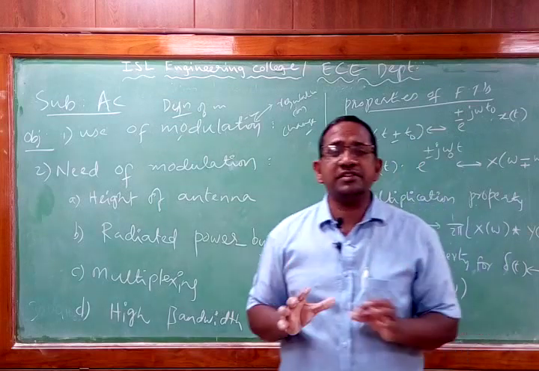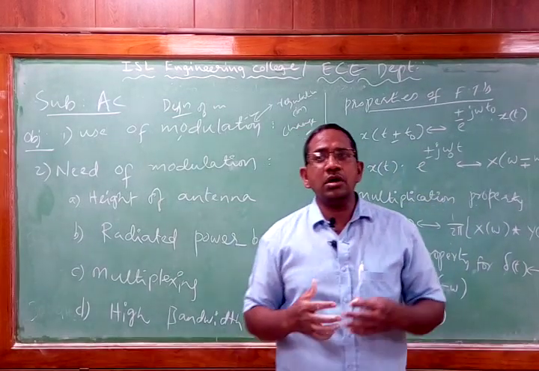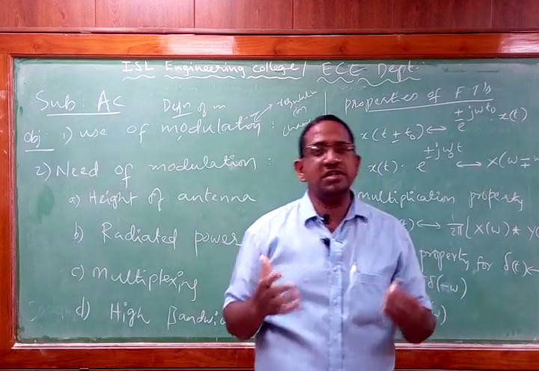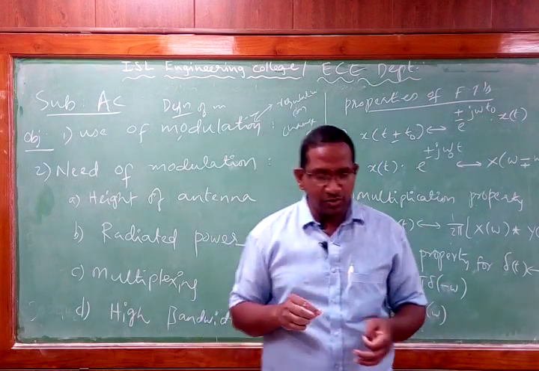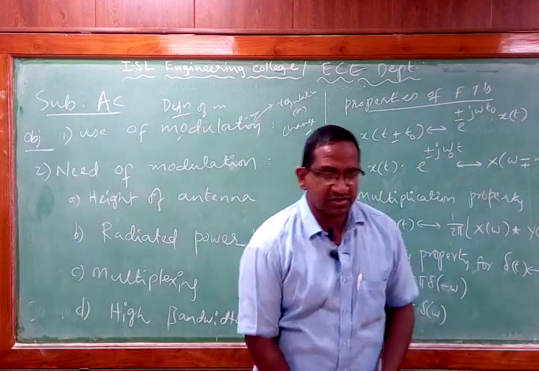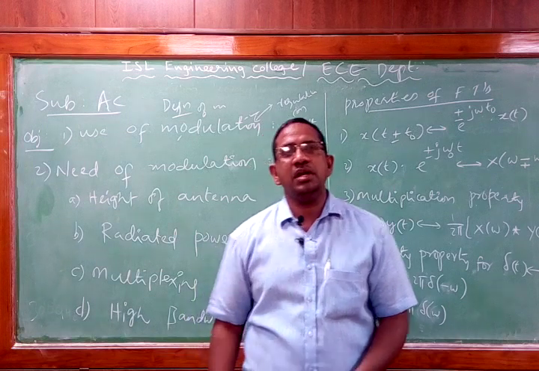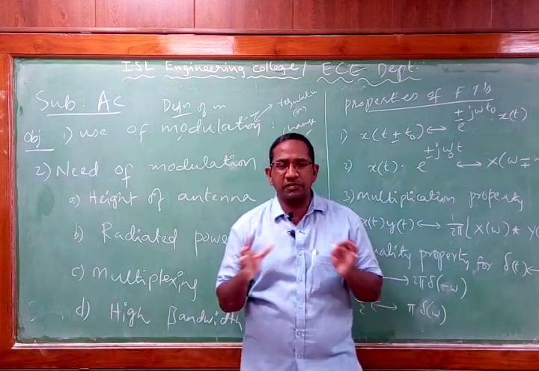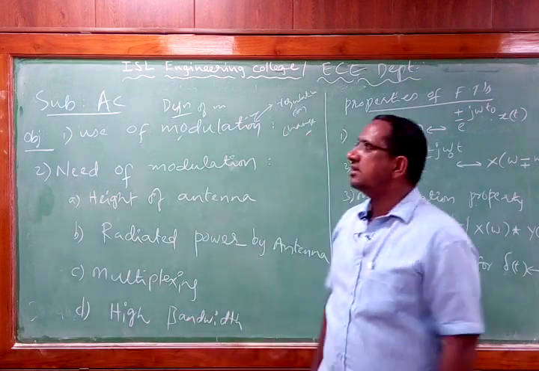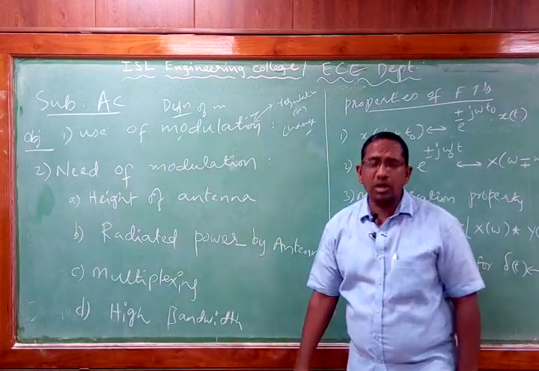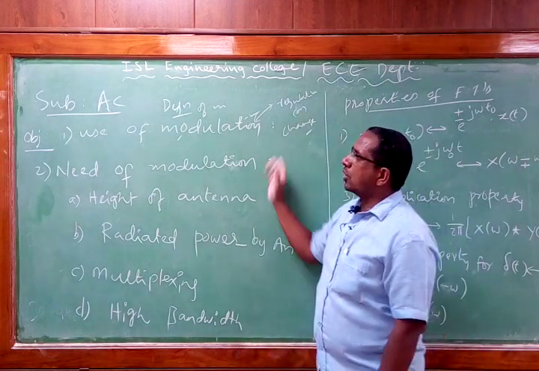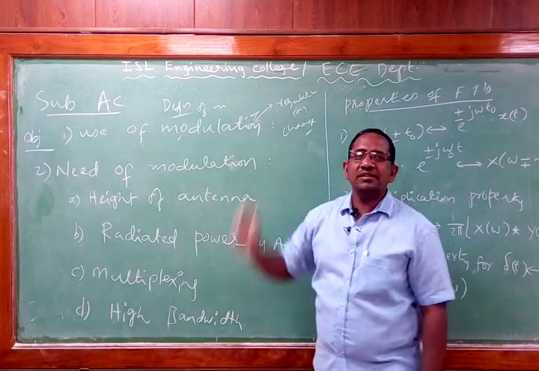When you think about a system, what do you have to think? You have to think of all the components or elements involved in the system. Then only we say it is a system. Let us imagine a computer system. When do you say a computer system? A computer system is a system which contains CPU, memory, input-output devices, and all other peripherals connected to it. It is known as a computer system. Similarly here, we go with the analog communication system. When I speak about a system, I have to speak about all the elements involved in it.